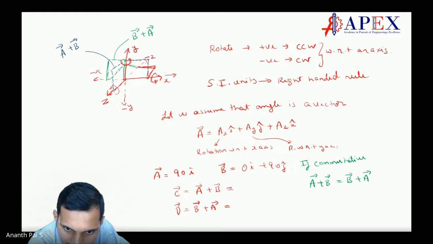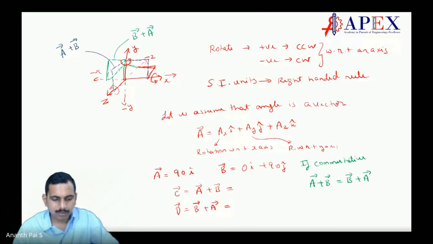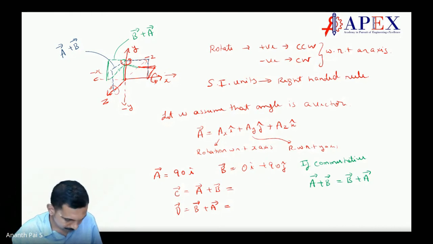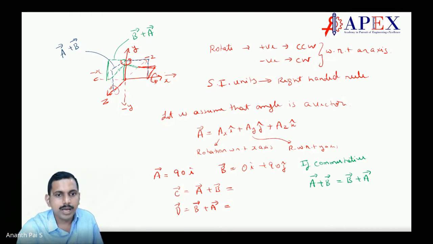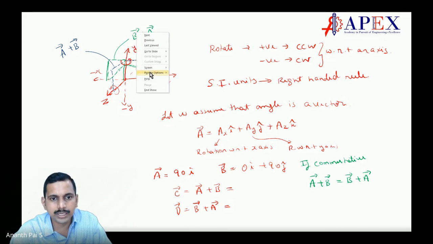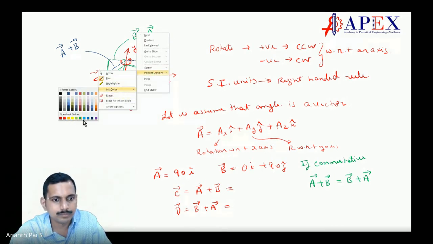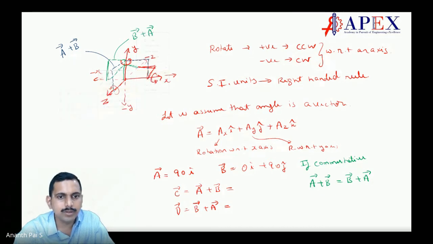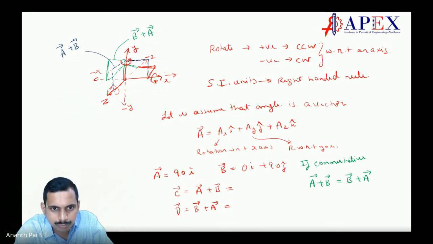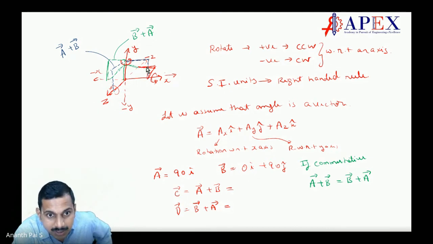Sir, can you explain once again C equal to A plus B angle? Yeah. When you consider C is equal to A plus B, what I'm doing is, let me change the direction. We have used blue color for that, is it not? Let us use blue color. So what I have done, I have gone from this place. Observe, this is the place here. First of all, it was at this place, this red color mark. This red color mark here was the original position of the book.